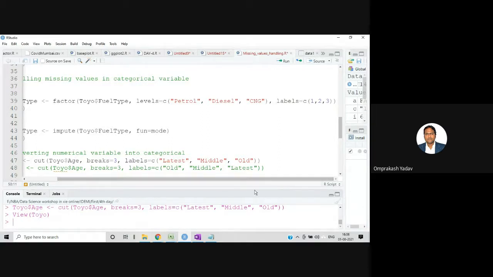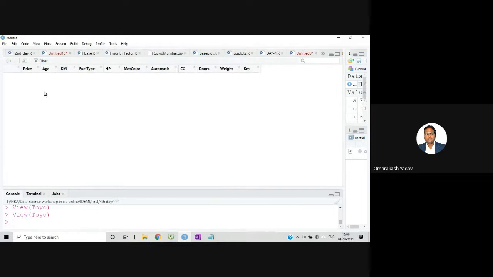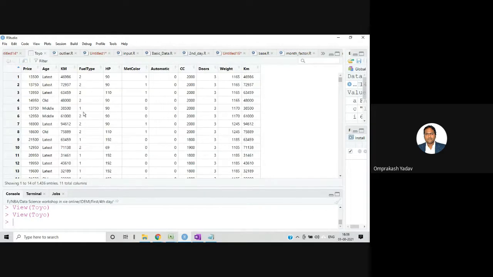Now you can see one problem I am clearly facing, that is I lost that particular column, right? For example, if I view Toyo, now I don't have this numerical column and I don't have this as a categorical column. So that's why I told you that if you are trying to do this kind of thing, you can add one more column over there, and then this column will be preserved.